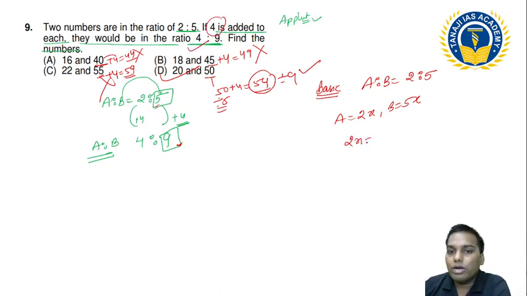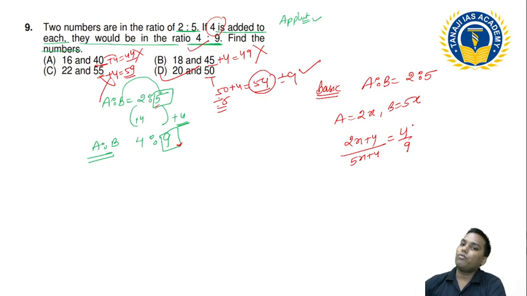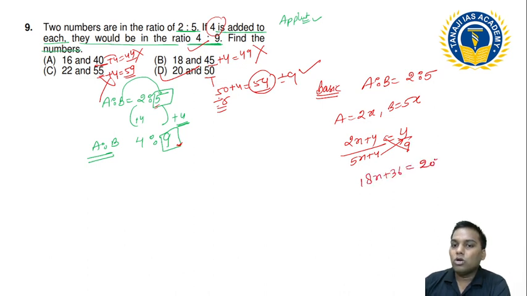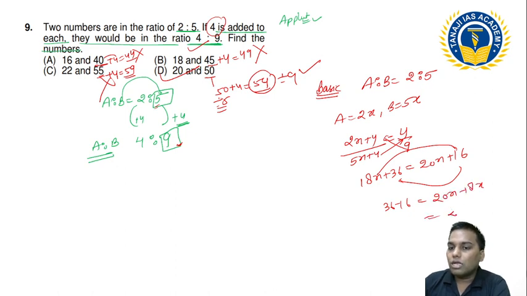Suppose I added 4 in this and 4 in this as well, and this number becomes 4:9. Can I cross multiply this and find out the value of x? So this is what I get: 18x plus 36 is equal to 20x plus 16. If it goes here, it goes there, so this is 36 minus 16 is equal to 20x minus 18x. This is nothing but 2x and this is nothing but 20, so x is equal to 10.